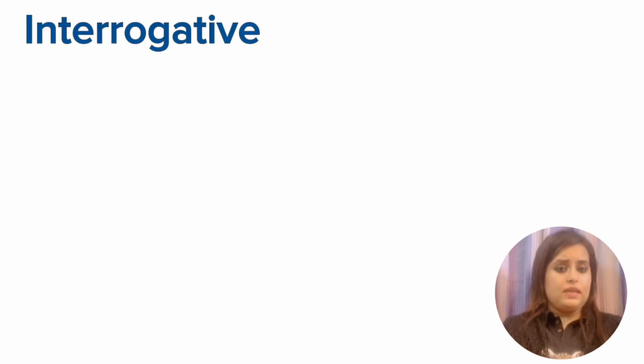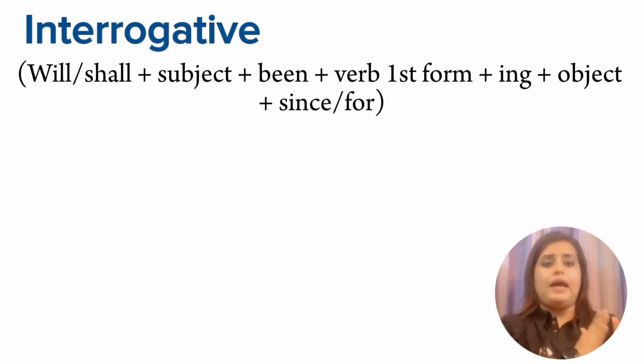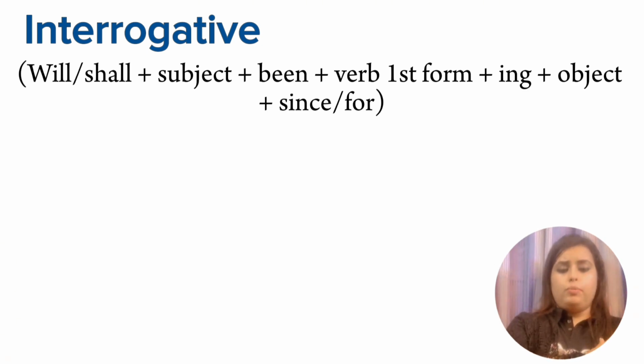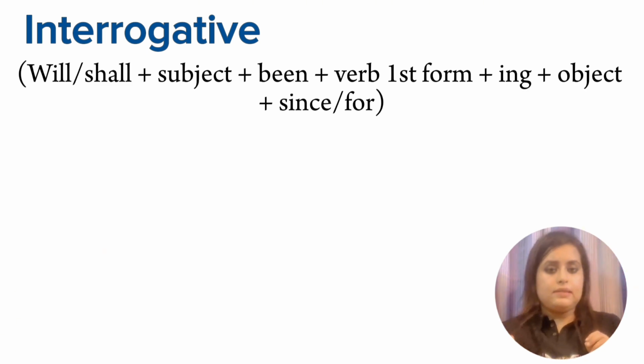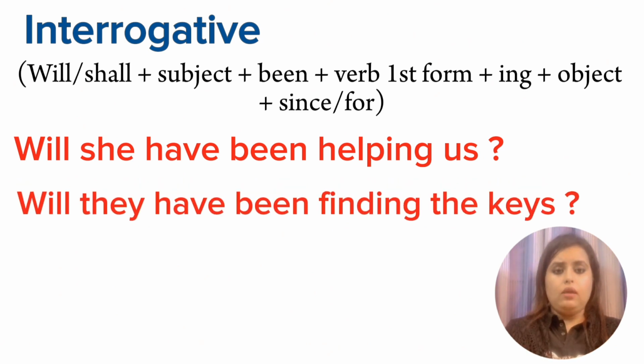Now for the interrogative sentence, the rule is going to be: will or shall plus subject plus have been plus verb first form plus ing plus object followed by since or for and a question mark. Here also since or for we can skip as well depending on the sentence. Let us see the example. Will she have been helping us? Next, will they have been finding the keys?